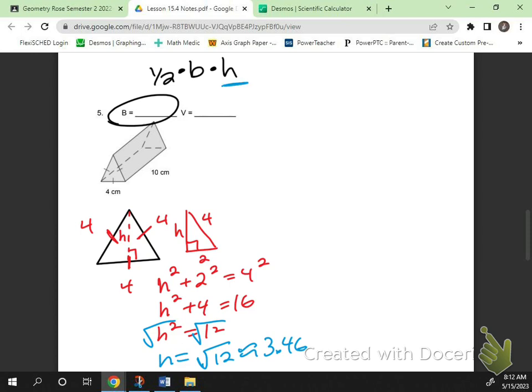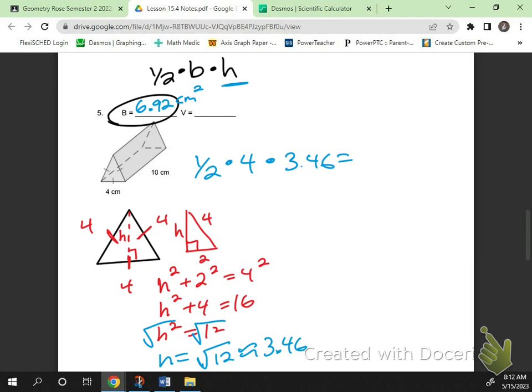And now that's my h up here. So now we're gonna do half times 4 times the height we just found, just to get the base area of this prism. Let's see what you get. What's the base area of this prism? 6.92. Nice. This is centimeters squared because it's just the base area.